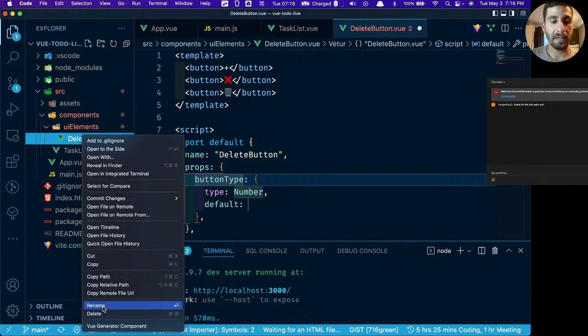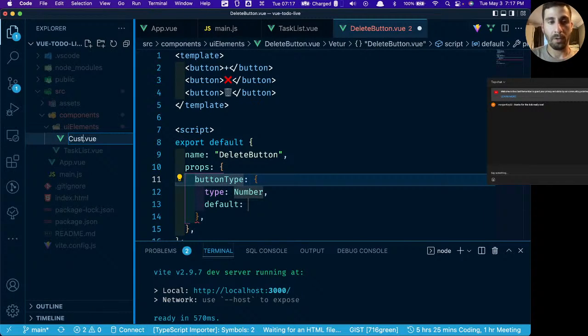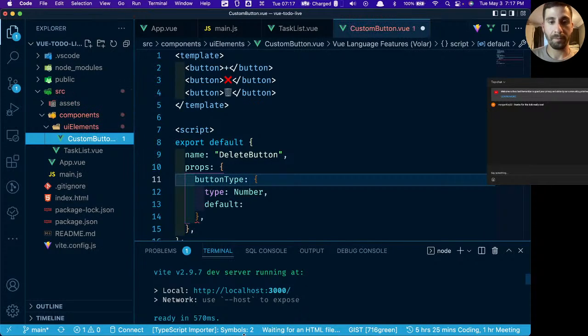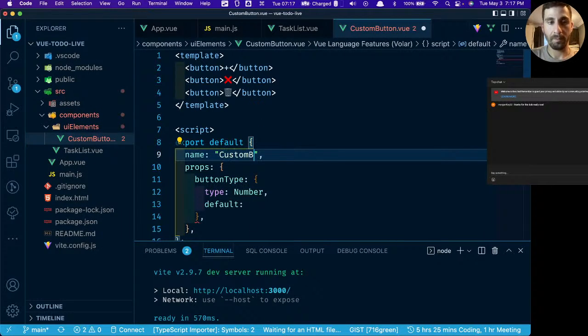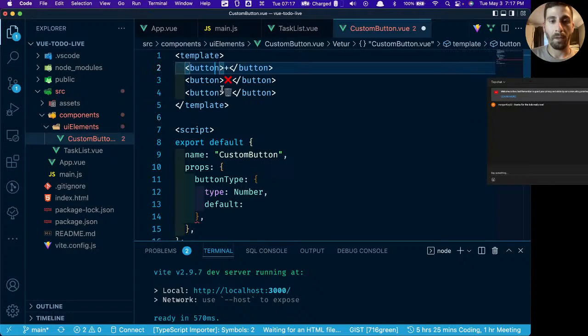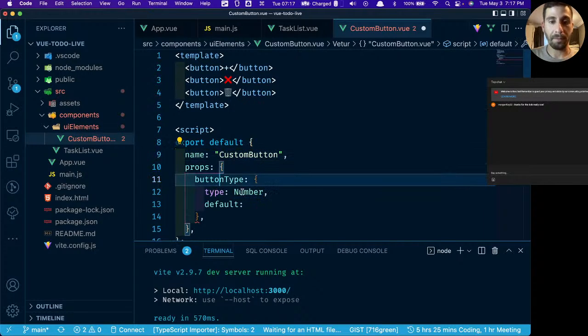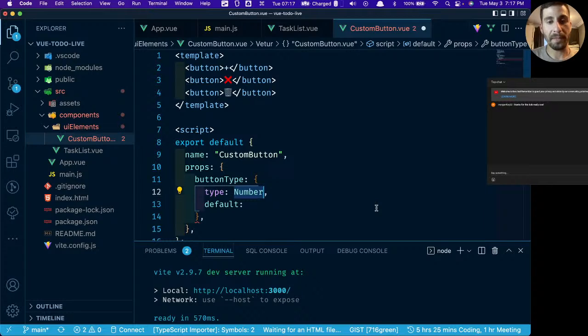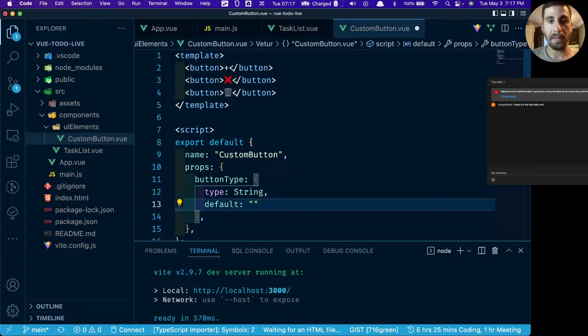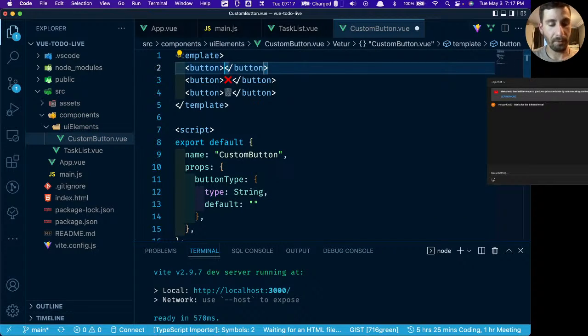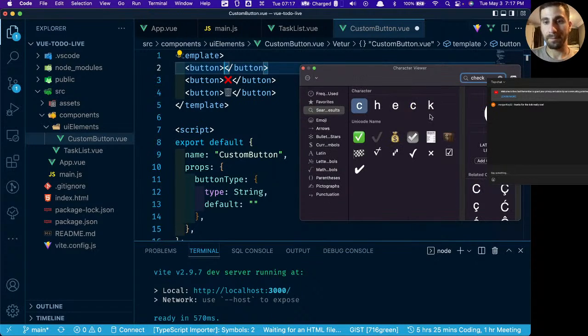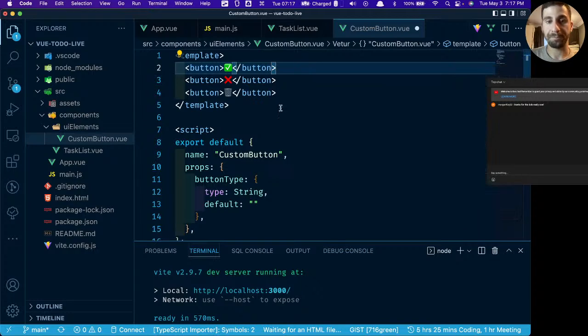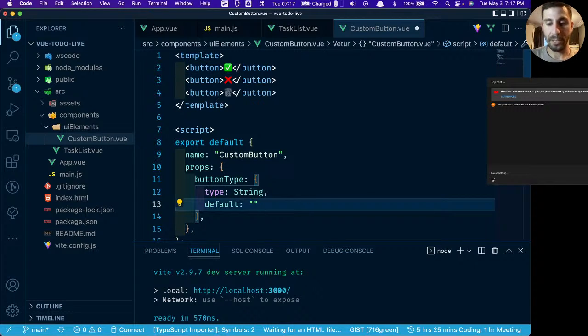And let's rename this from delete button into custom button. All right, so we have this button type, and the type is going to be, let's say, a string. And the default is going to be, let's make this a check mark. That would be a little bit more normal. There we go. So let's say the default is check.